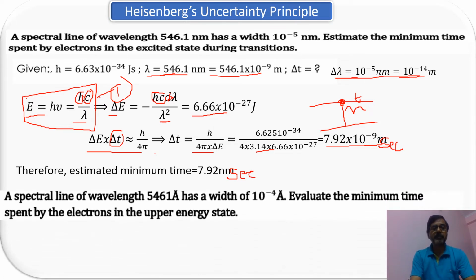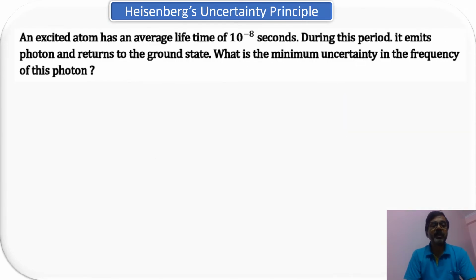All right. Now you try to do this problem yourself. A spectral line of wavelength 5461 angstrom has a width of 10 to the power minus 4 angstrom. So lambda is given and delta lambda is given. Evaluate the minimum time spent by electrons in the upper energy state. So again the same value, delta T, you have to find out. I have not solved it over here. I hope you can do it very easily. All right. So now let's move to the next problem.